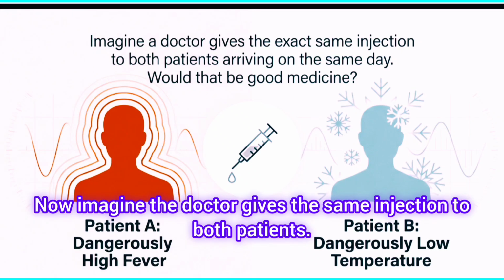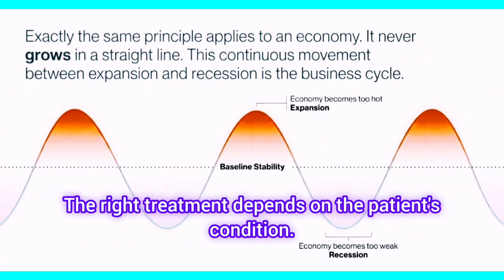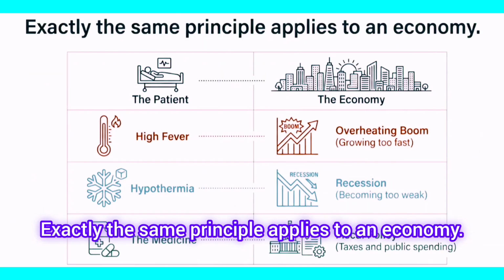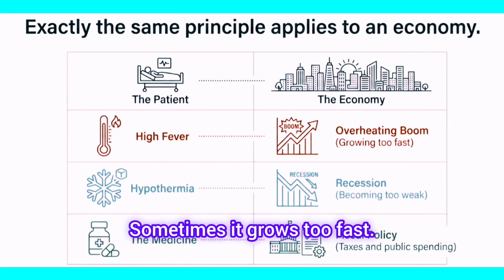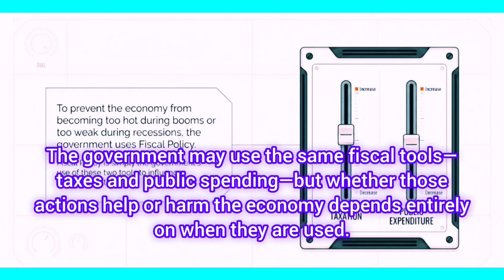Now imagine the doctor gives the same injection to both patients. Would that be good medicine? No. The right treatment depends on the patient's condition. Exactly the same principle applies to an economy. Sometimes the economy becomes too weak. Sometimes it grows too fast. The government may use the same fiscal tools, taxes, and public spending. But whether those actions help or harm the economy depends entirely on when they are used.